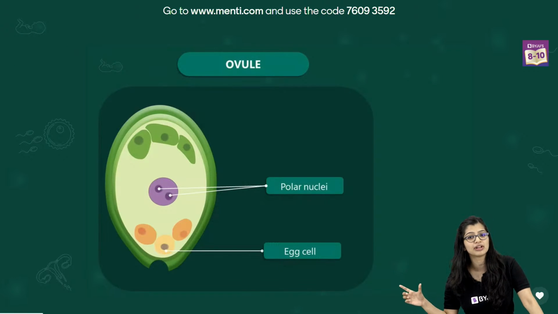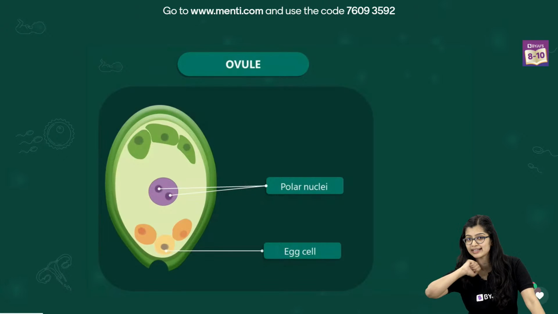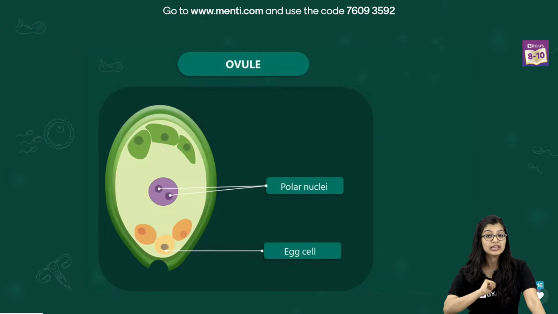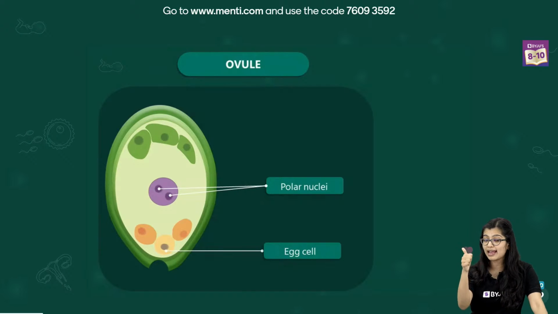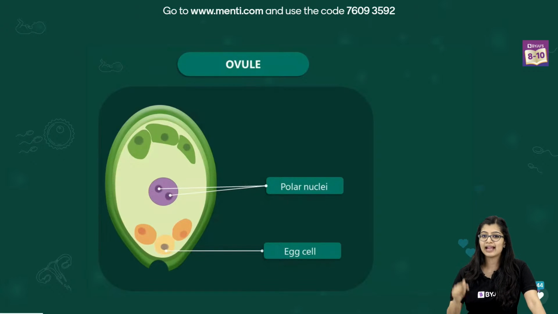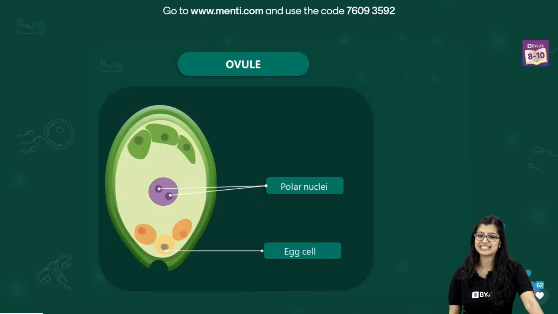Now, the image that was given was that of the ovule, right? And we know that there were two cells that we had to focus on. One was the polar nuclei and the other one was the X cell. And since the question was asking about X cell, the answer here is egg. Not to get confused with polar nuclei, which is present in the center. Yes, Chitra, I know it is an easy peasy question. And Shakti, it is okay, not a problem at all. You can take up the next question.